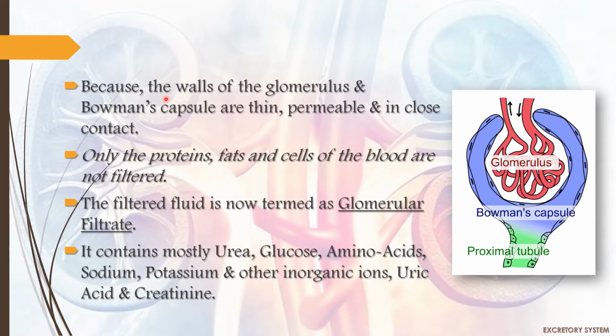Ultrafiltration takes place in the Malpighian bodies because the walls of the glomerulus and Bowman's capsule are thin, permeable, and in close contact. Only the proteins, fats, and cells of the blood are not filtered. All the other things are filtered out. The filtered fluid is now termed glomerular filtrate. It contains mostly urea, glucose, amino acids, sodium, potassium, and other inorganic ions, uric acid, and creatinine.